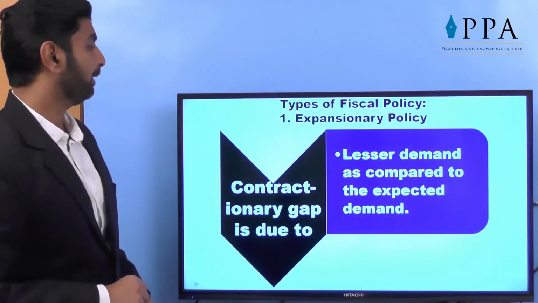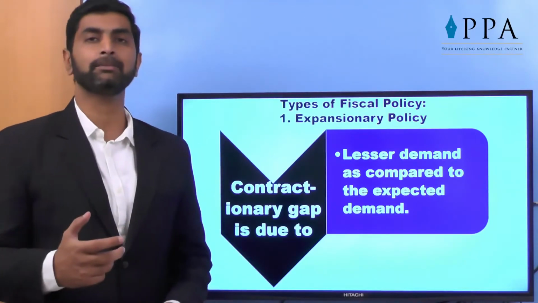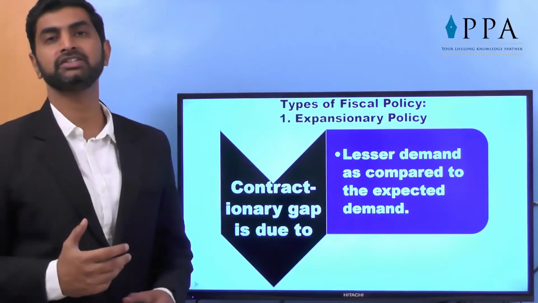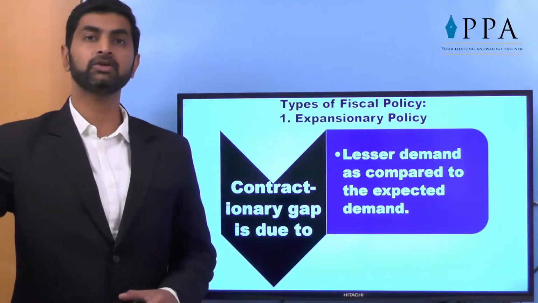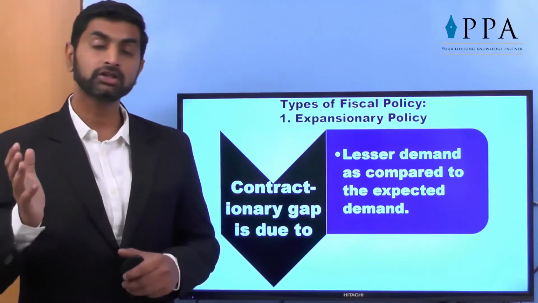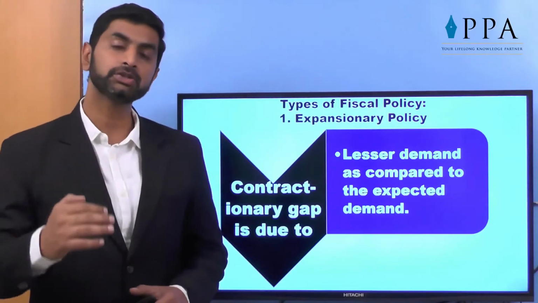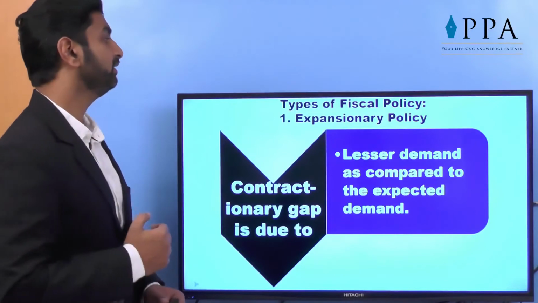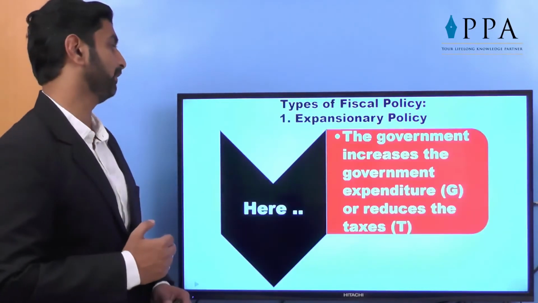The contractionary gap is due to lesser demand as compared to expected demand. Why does it happen? When my company has the capacity to manufacture, let's say, 10,000 tons per annum and I am manufacturing only 8,000, why am I not motivated? Because there is no demand in the market. So the main important thing government should do is take steps to increase the demand. That is what we are going to learn in expansionary policy. So demand is lesser than the expected demand.